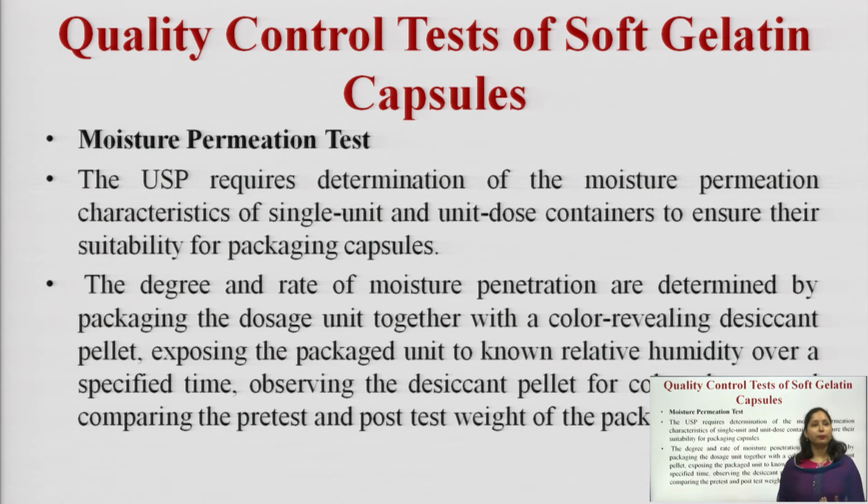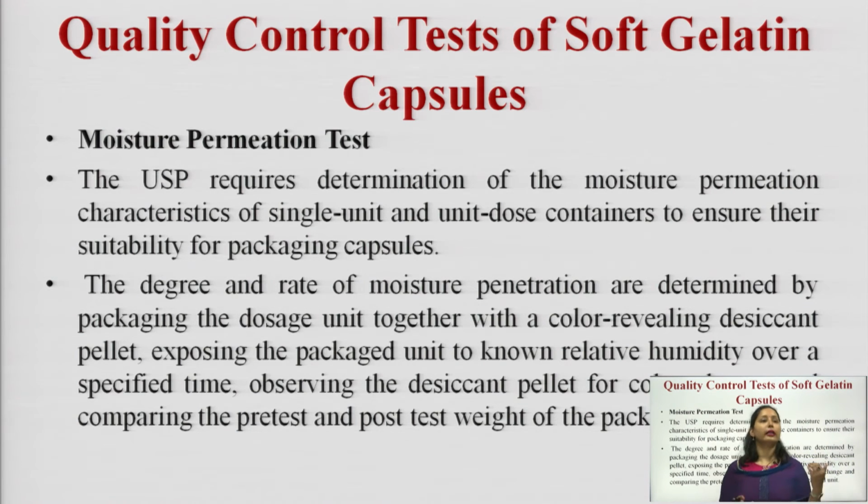Then the moisture permeation test. Since capsules are made up of gelatin, and gelatin is very prone to fluctuation in humidity conditions, it is very necessary to perform the moisture permeation test. The USP requires determination of moisture permeation characteristics of single unit and unit dose containers, both the capsule and the containers, to ensure their suitability for packaging capsules.